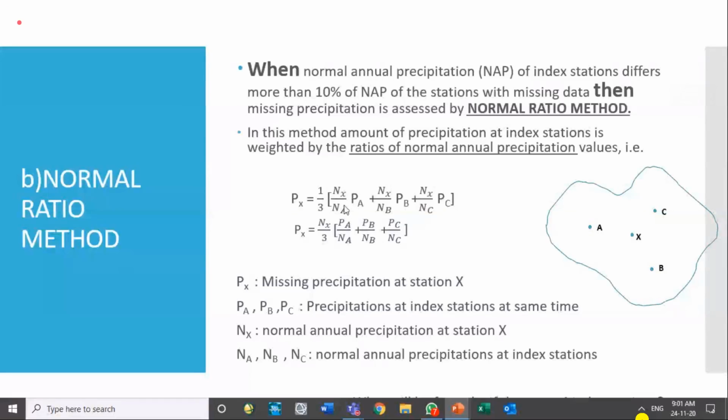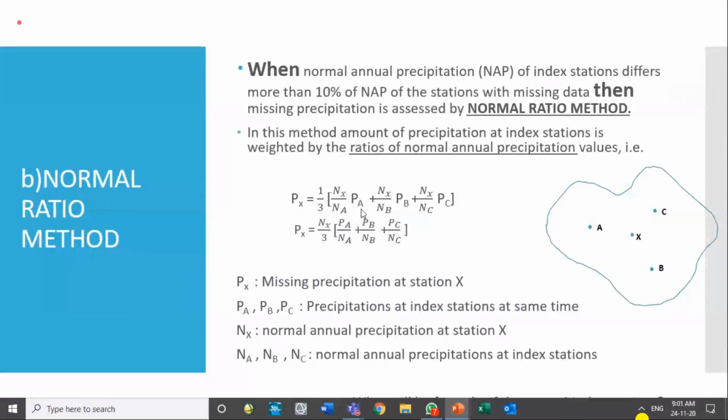Got it? For example, if normal annual precipitation at A was quite high, we will be dividing the precipitation by that normal annual precipitation and multiply it with the normal annual precipitation of the station X, for which we want to estimate the rainfall, not measure the rainfall, estimate. Actually, this is the estimation formula. We could not measure the actual rainfall, so we are trying to estimate the rainfall.